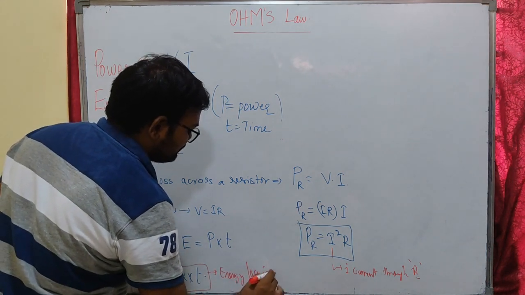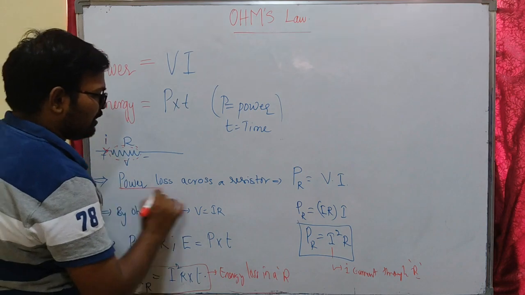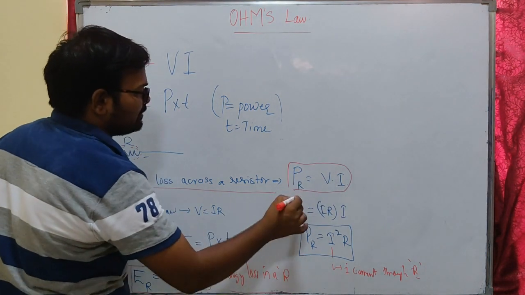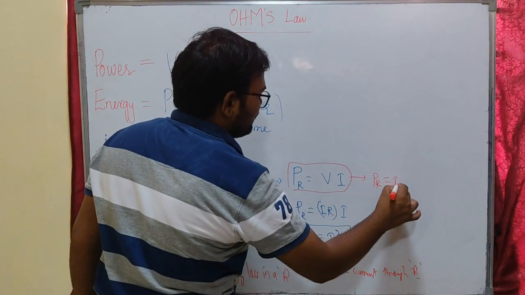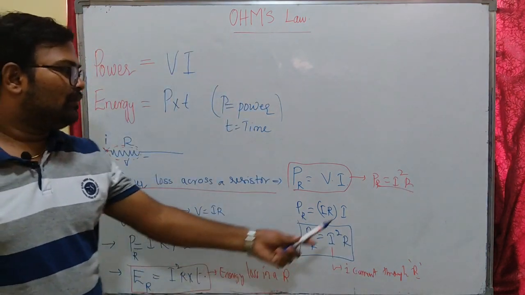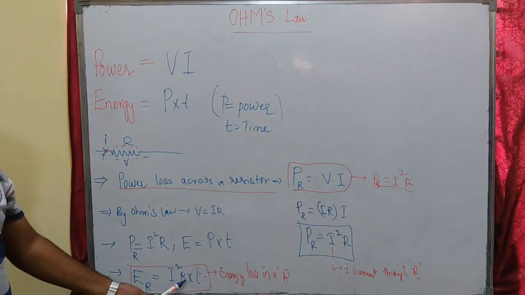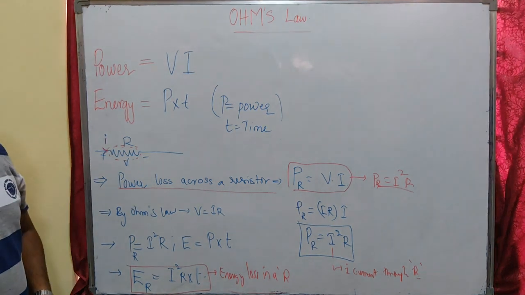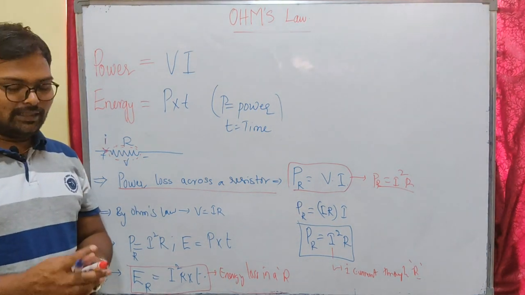This is power loss across a resistor. P is VI, which is nothing but P equal to I square R. This is power loss, I square R. This is energy loss, I square R times T. So this is about resistance here. Now let us see the second concept, that is inductance.